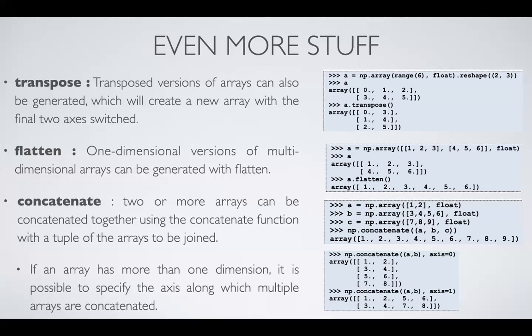Okay, so here, if an array has more than one dimension, it is possible to specify the axis along which the multiple arrays are concatenated. Did you understand that point? No. Yeah, let me go through it one more time.